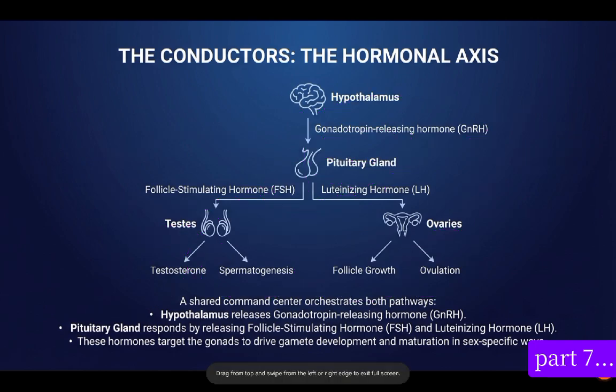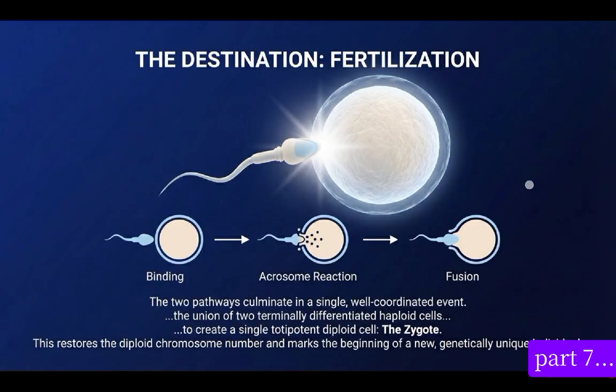So a shared command center of both pathways: the hypothalamus releases gonadotropin releasing hormone, and the pituitary gland responds by releasing follicle stimulating hormone and luteinizing hormone. These hormones target the gonads to drive gamete development and maturation in sex-specific ways. So what is fertilization?